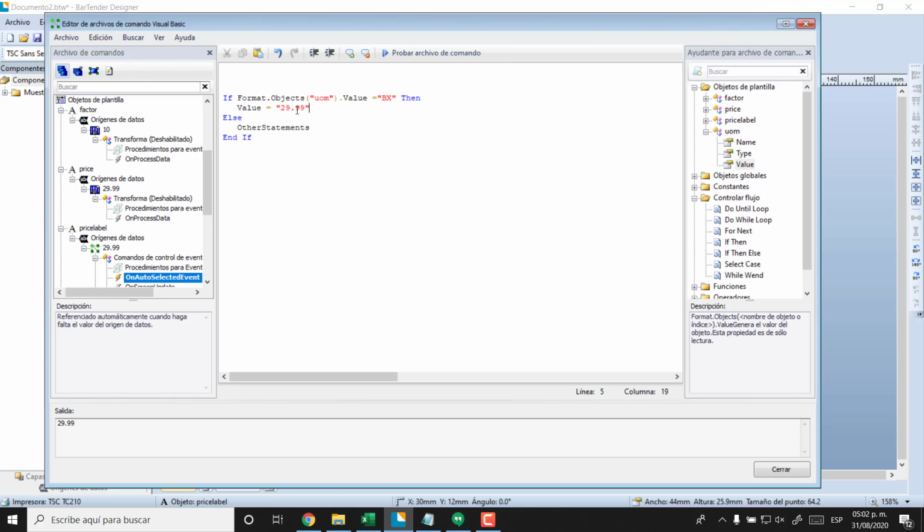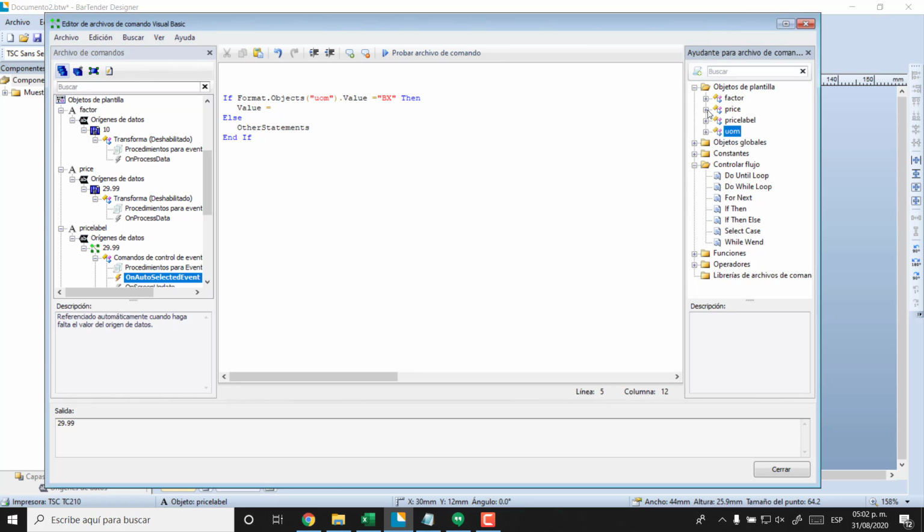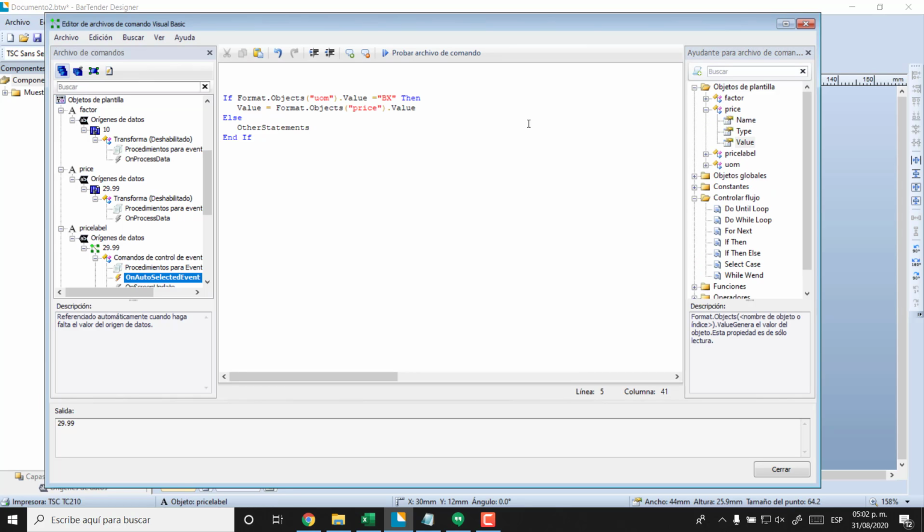So my value will go for the price, value of the price, and then multiply it by the factor value, okay? Else the value of this object will keep the same as the price, okay?